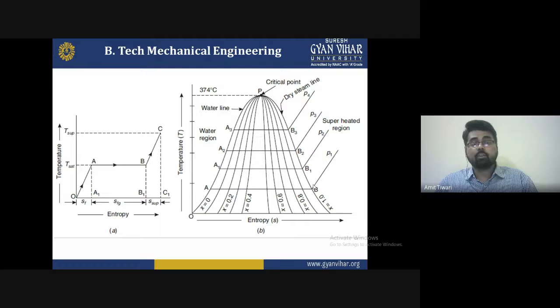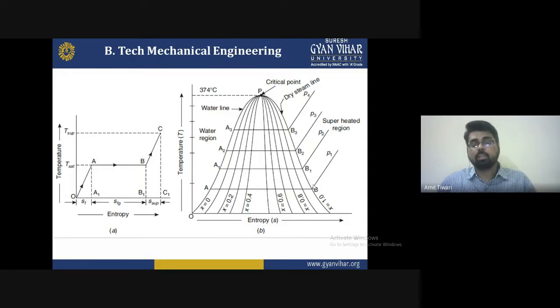The process starts from the point O, then it reaches the saturation temperature, where the water reaches 100 degrees Celsius and starts to boil, converting from water to steam.